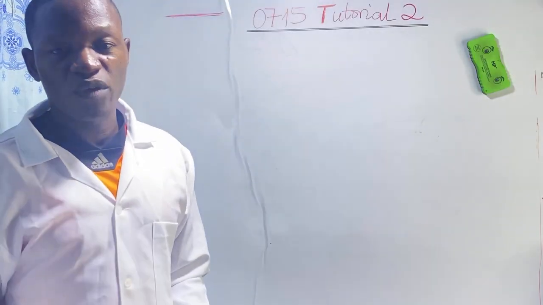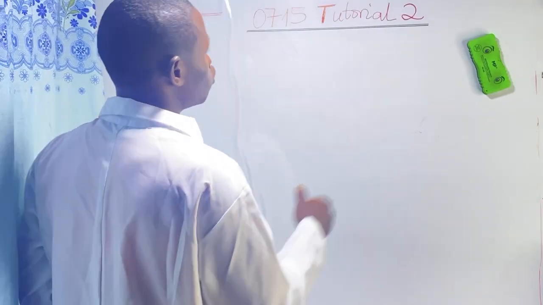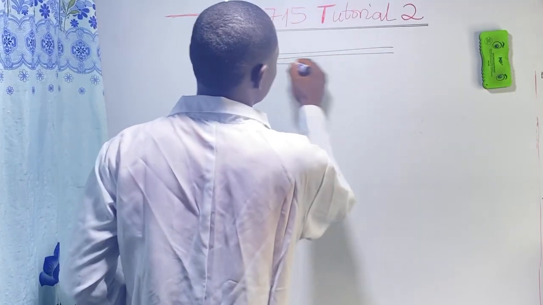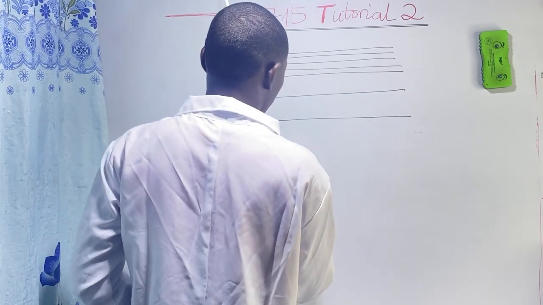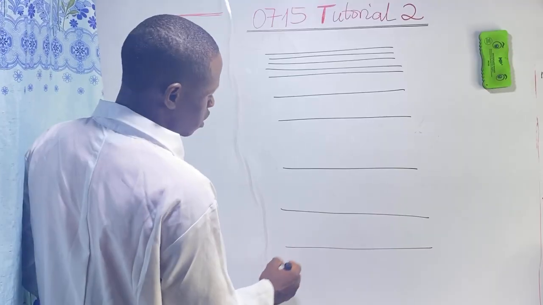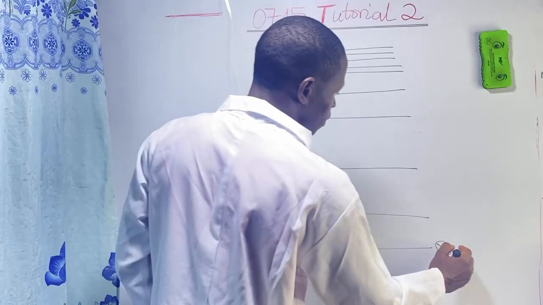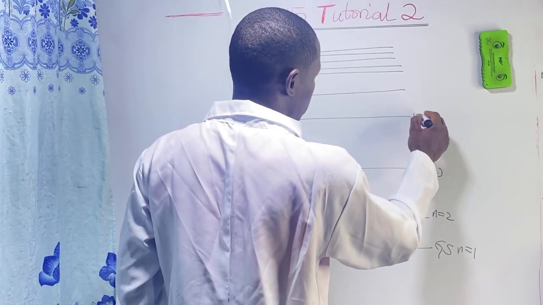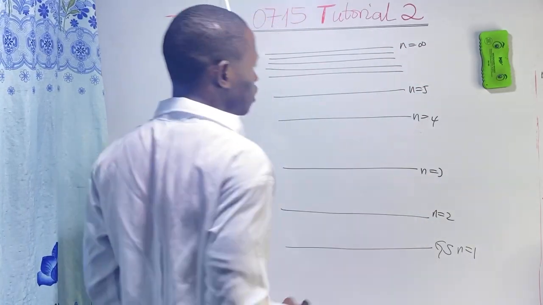Okay, here we are going to demystify the hydrogen emission spectrum. So let's draw a diagram to show the hydrogen emission spectrum. Here we have the continuum. Then as we go down, that is how the energy levels are increasing, until we have the lowest state. The lowest state is called the ground state, and the quantum number there is n equals 1. Here we have n equals 2, n equals 3, n equals 4, up to n equals infinity, n equals 5, and so on.